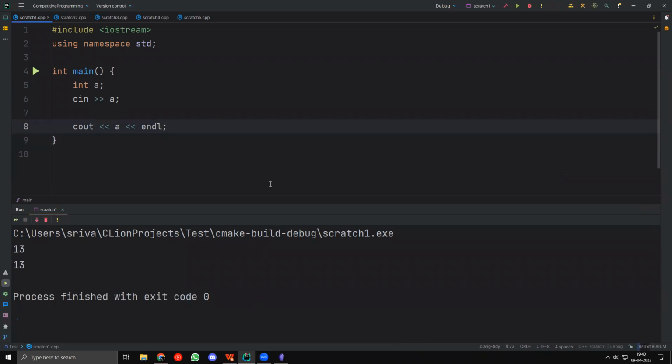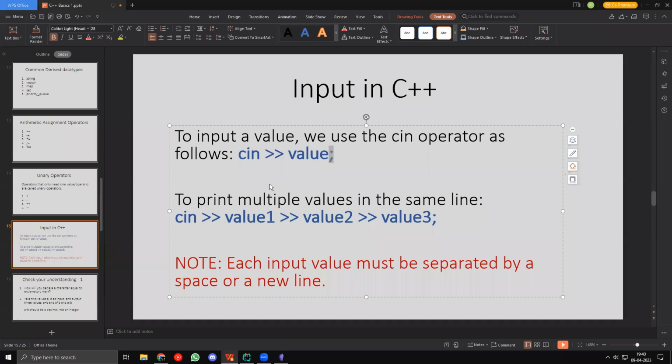Arun says, are patterns used in CP? Yes, patterns are very useful in CP. It depends on what kind of patterns, but in general, patterns are used. You have to recognize patterns and stuff like that in order to solve many problems. Those are called constructive problems, by the way.